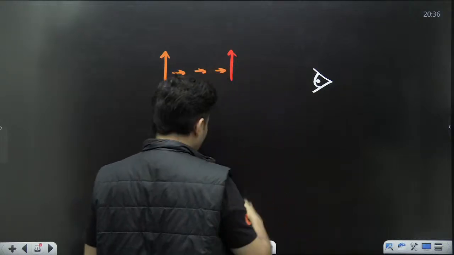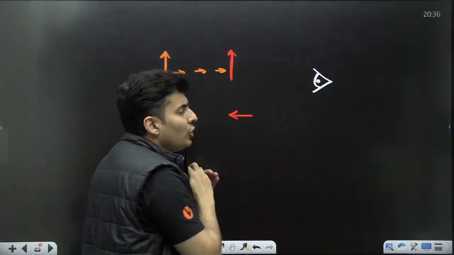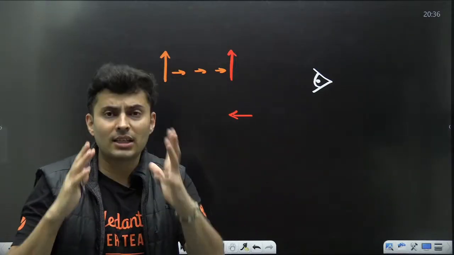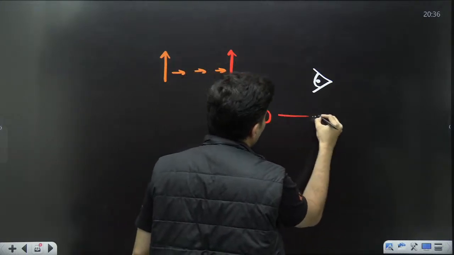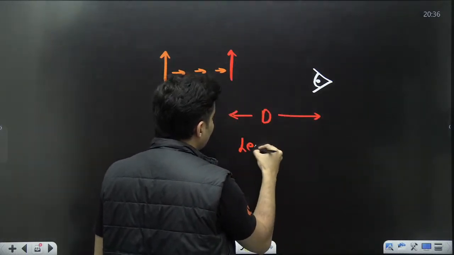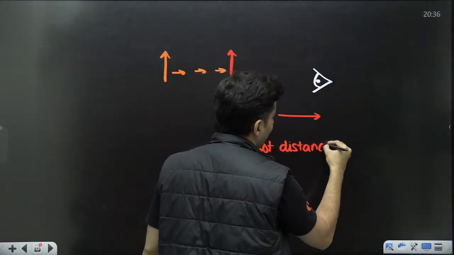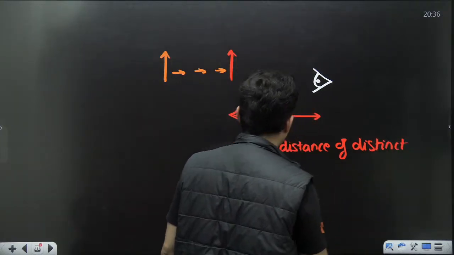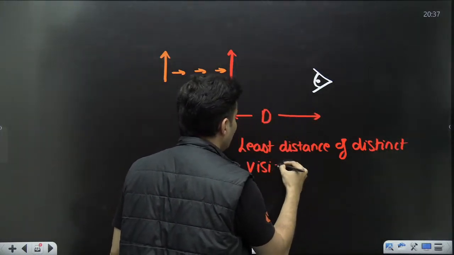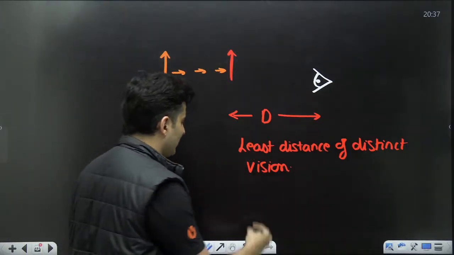That distance at which you can keep it and it is still clear is called capital D, which is your least distance of distinct vision. That's the closest.